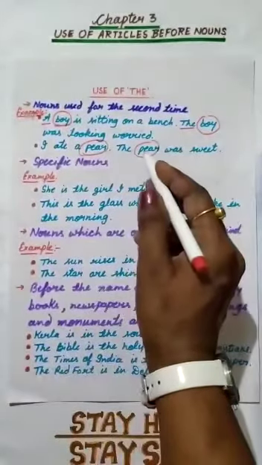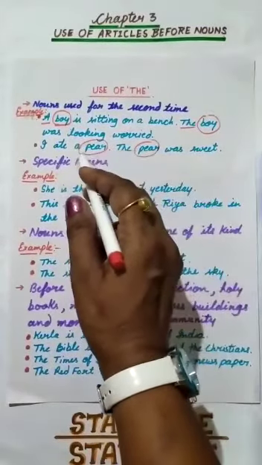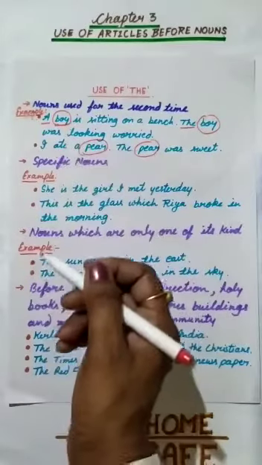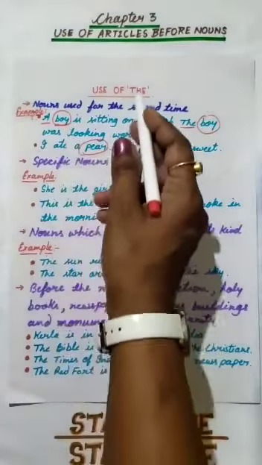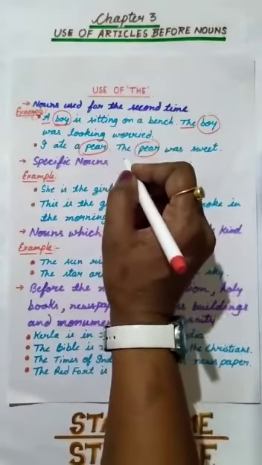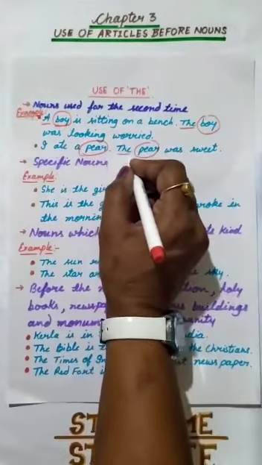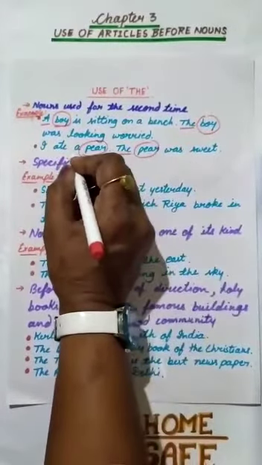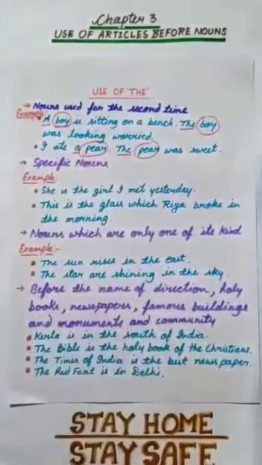This pear is the same pear about which we talk in the first sentence. So, we should use "the" before the noun used for the second time. We use "the" here, and here for the first time we use "a".